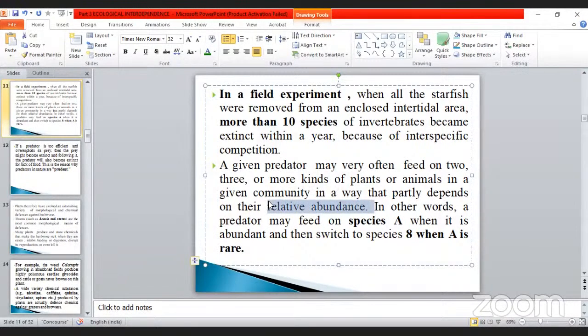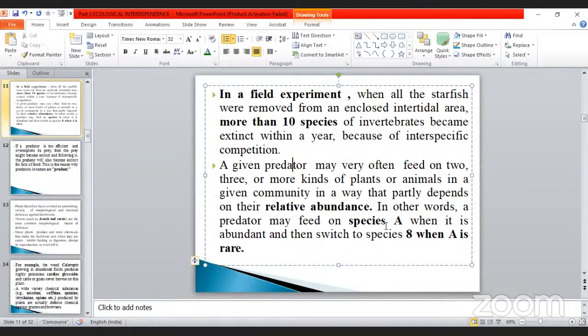It is also another example that has been given. Here the animal has been given as an example. Here the plants also, sometimes animals also eat a plant, herbivorous. Some of the plants also eat animals, insectivorous plants, just for example. In other words, a predator may feed on species A when it is abundant and then switch to species B when A is rare.